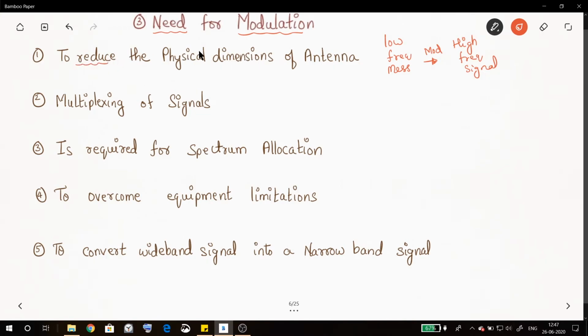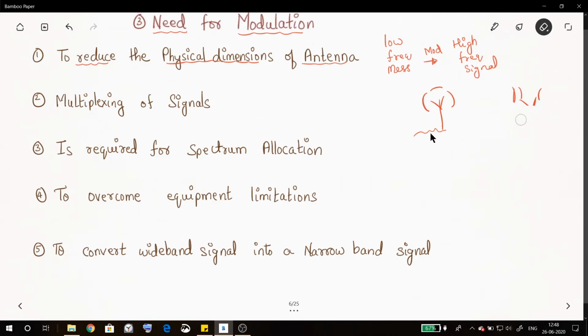we can reduce the physical dimension of the antenna by using modulation. I told you earlier that when we are using a wireless channel, we will require an antenna at the transmitter side as well as the receiver side. At the transmitter side, the antenna converts the electrical signal into a three-dimensional signal, and at the receiver side, the antenna picks up that same three-dimensional signal and converts it back to an electrical signal.